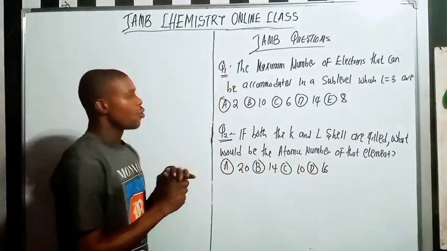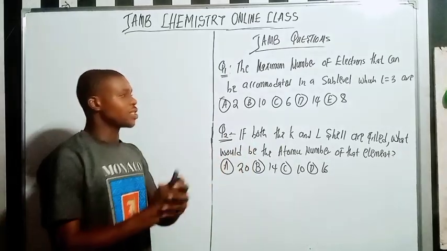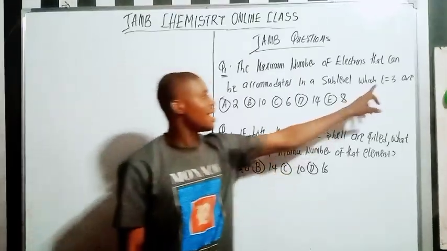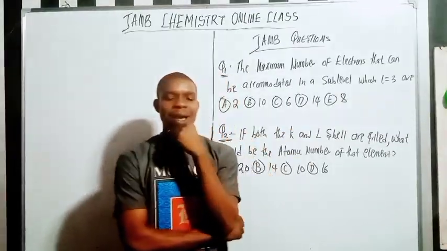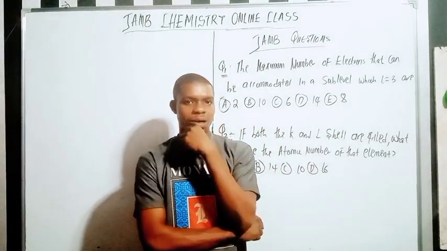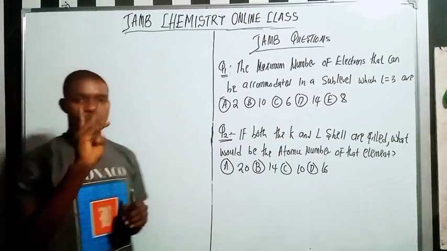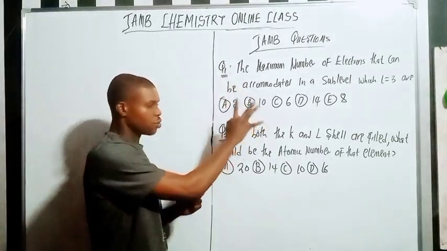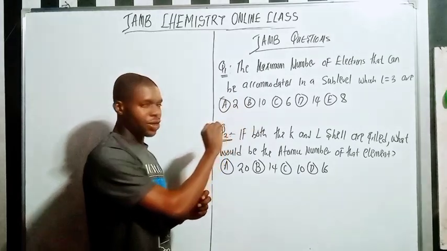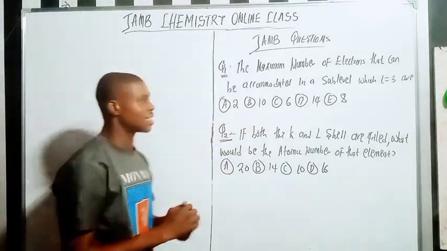So he said, what is the maximum number of electrons when my L is 3? Now, what's my L? My L is the Azimuthal quantum number, right? Please pay close attention here. I'm going to show you 2 ways to get the answer here.